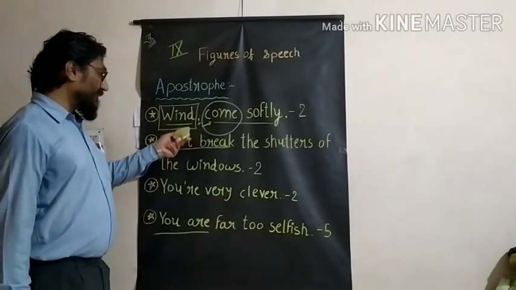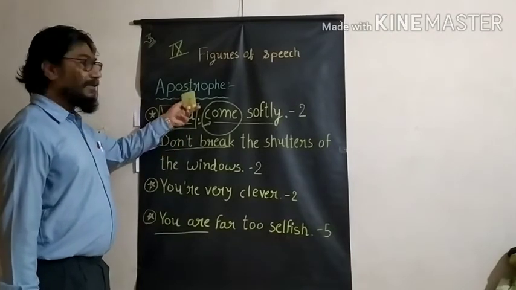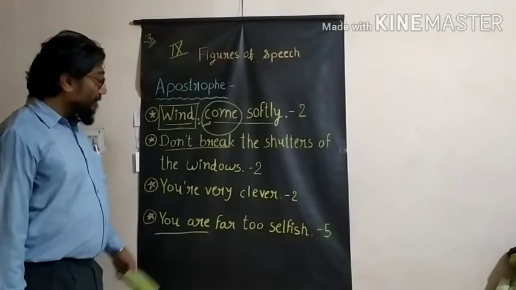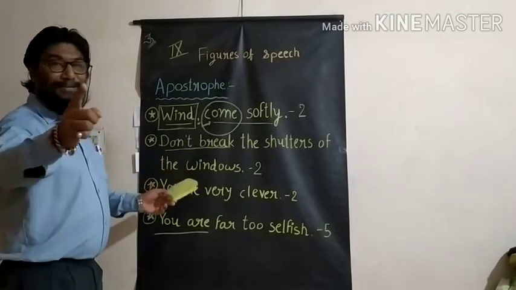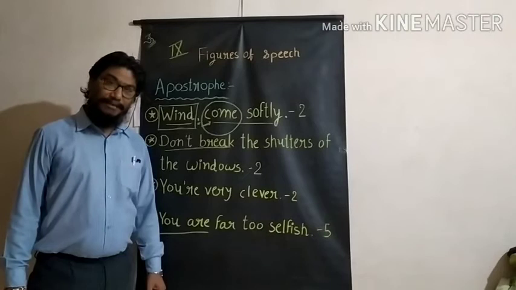So this line is the best example for apostrophe, and at the same time, this line is the best example for personification also. Got the idea?